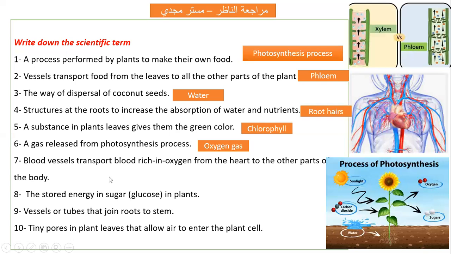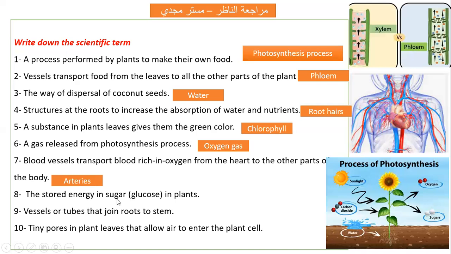Blood vessels transport blood rich in oxygen. So underline this, rich in oxygen. Which blood vessels take the blood rich in oxygen from the heart to the other parts of the body? Rich in oxygen and from the heart, this is what? Artery. Excellent. So remember, rich in oxygen. So what is meant here is artery.